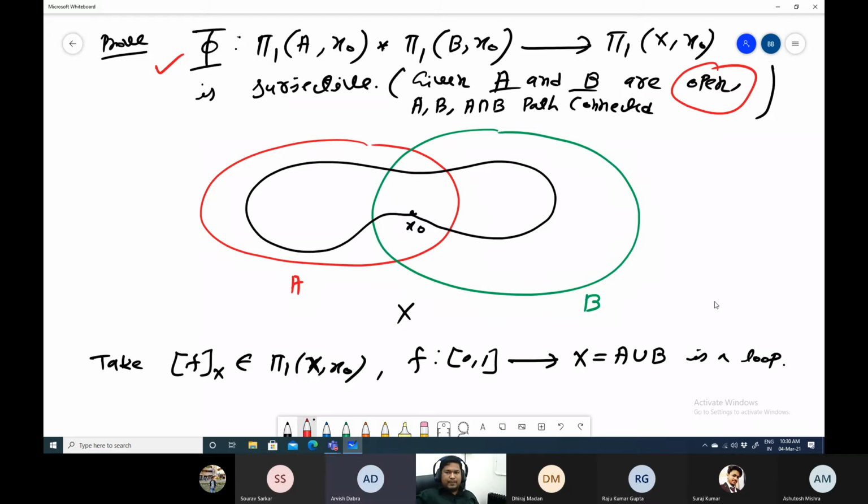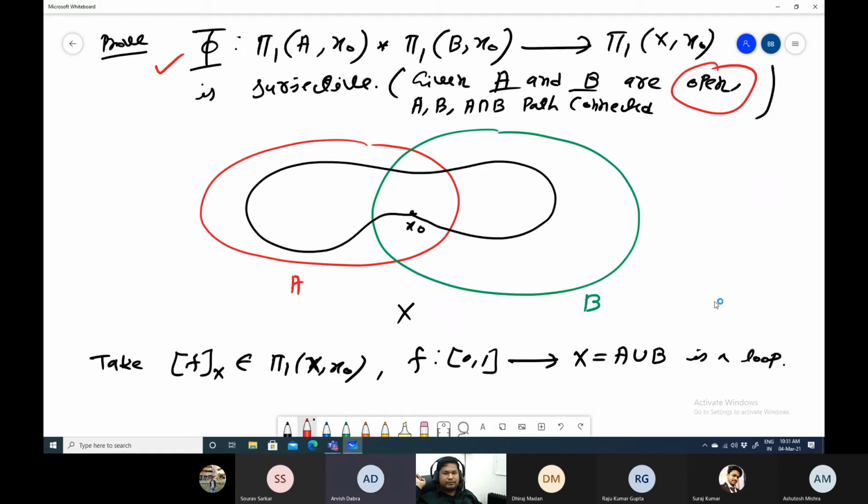Since we take path connected spaces, why do we mention the point x naught? Like we know that pi1 of A comma x naught will be isomorphic to pi1 of A. So whenever you have a path connected topological space, you do not need to write that. But to calculate a fundamental group, you need a base point. We know that with any base point it is isomorphic, so we can omit the base point.